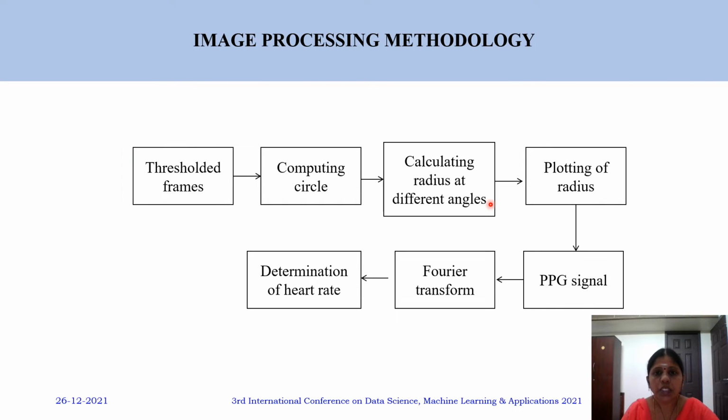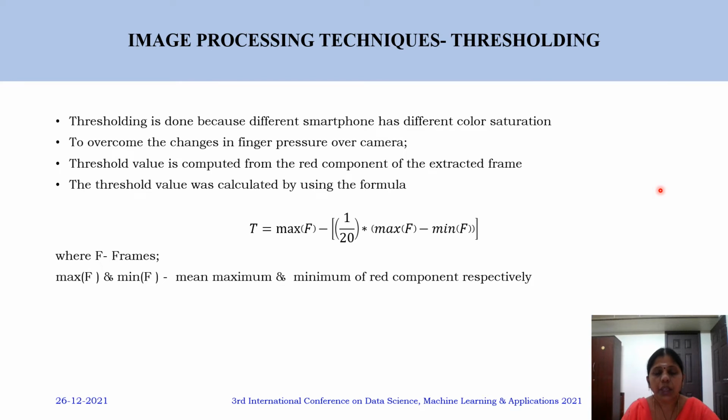The image processing methodology included here is as follows: the frames are extracted, then we implement the thresholding function. From that we compute the centroid, and with the help of the centroid we draw the circle, and from the circle we obtain the radius. We plot the radius for all the frames of one particular subject to get the PPG signal, and we apply the Fourier transform to estimate the pulse rate. As a first step in the image processing technique, we have thresholding.